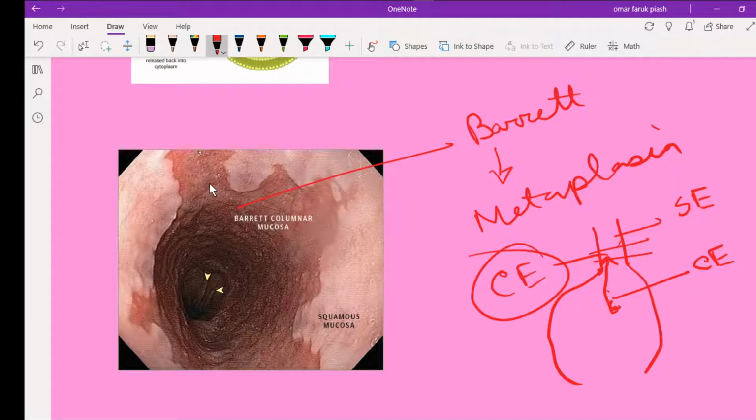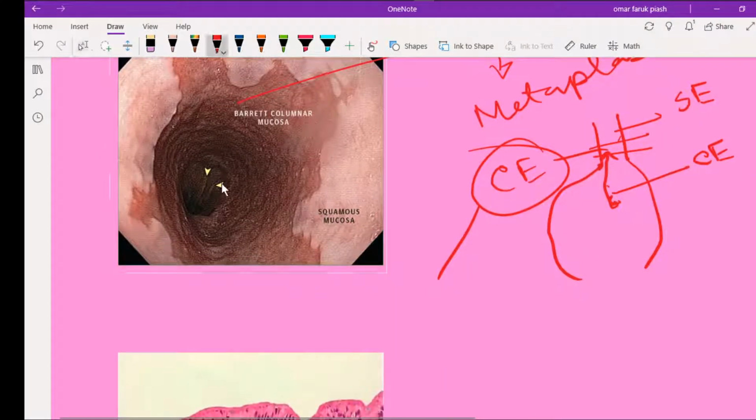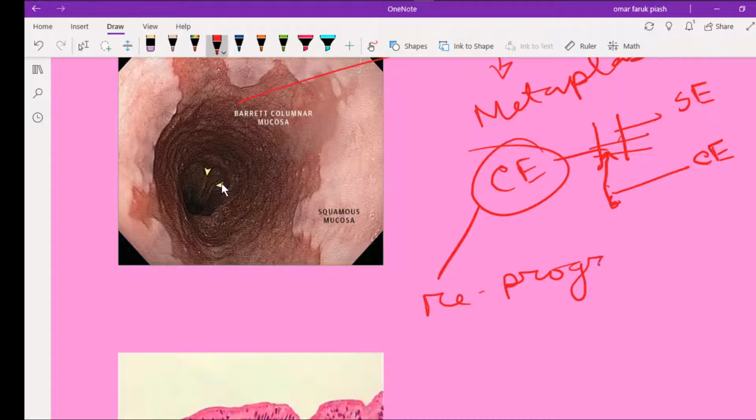This is what happens in Barrett esophagus, and this is metaplasia. This metaplasia happens via reprogramming of stem cells.